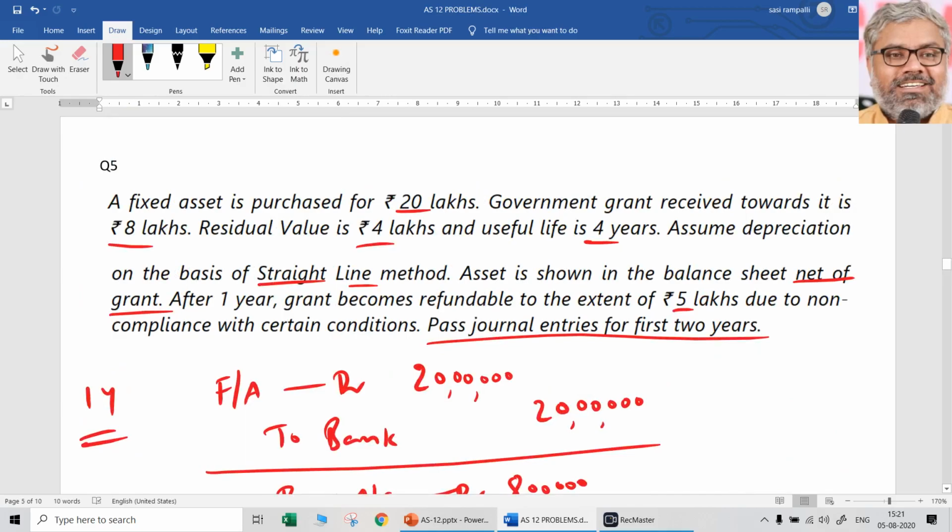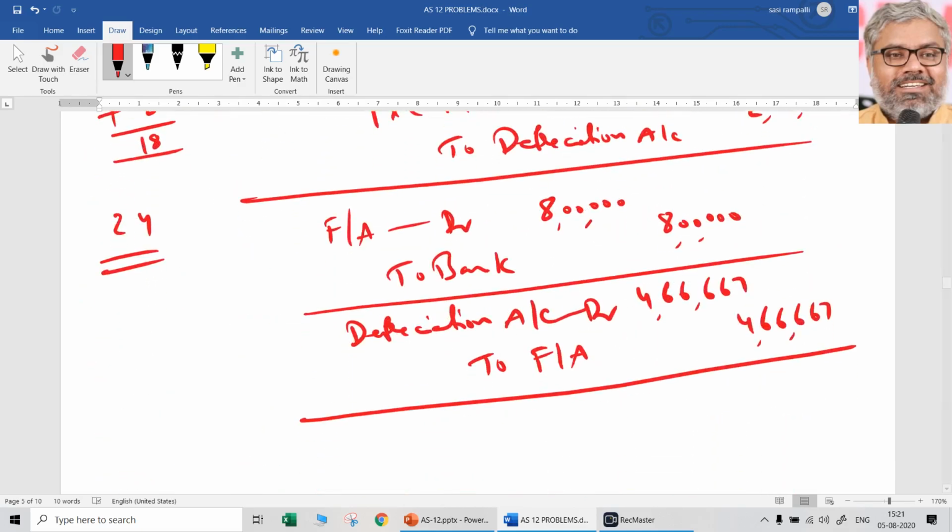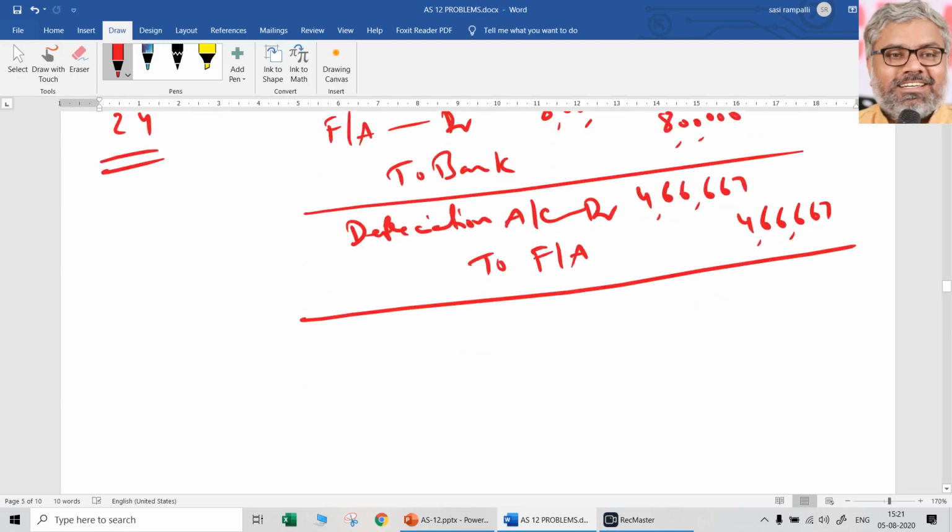That will be remaining in the, 4 lakhs. Residual value of 4 lakhs will remain in the final books of accounts, because currently the book value of the asset is 18 lakhs. So 18 minus 4 divided by 3, simple. That is the amount 4.667 lakhs or 4,66,667.